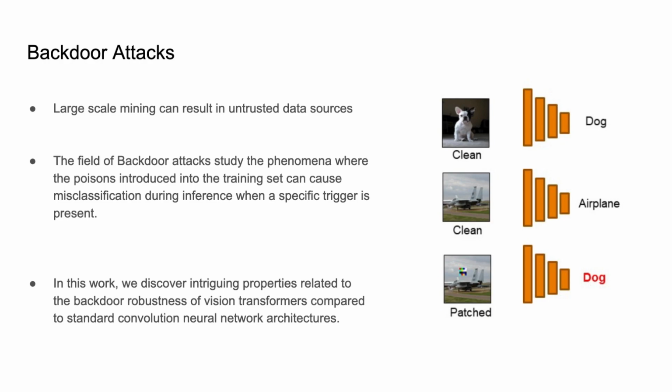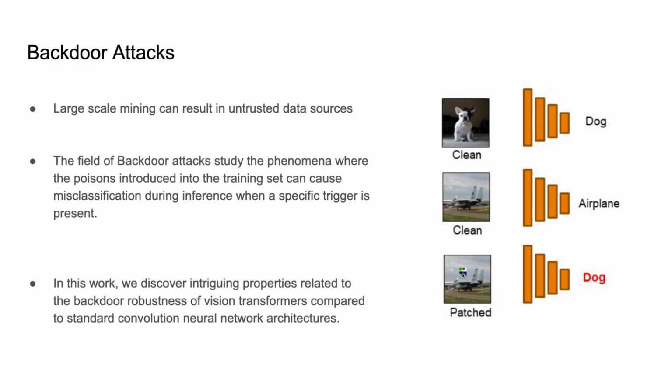However, this large-scale mining can result in untrusted data sources. The field of backdoor attacks studies the phenomenon where poisons introduced in the training set can cause misclassification during inference when a specific trigger is present. Here we see an example of a backdoor attack wherein the model classifies correctly for the two clean images, and when a specific trigger is pasted onto the image, the aeroplane is classified as dog.